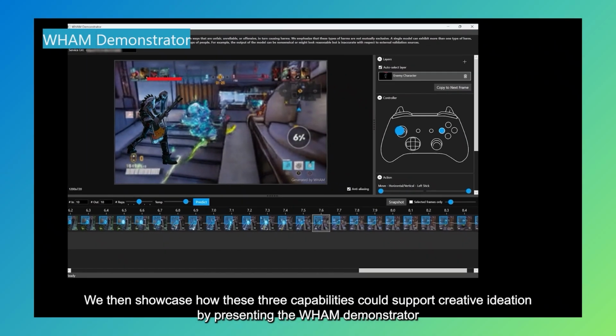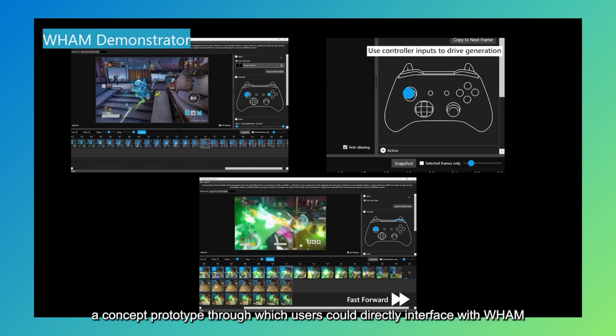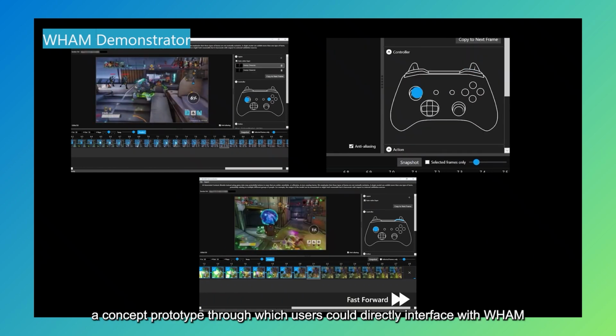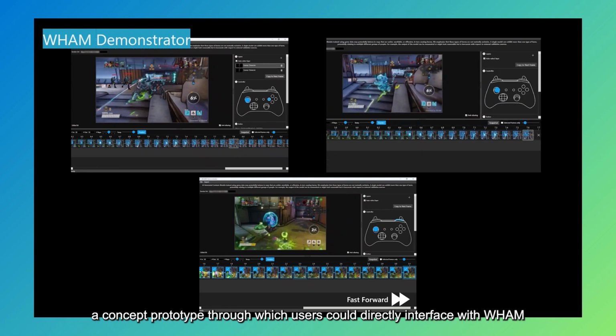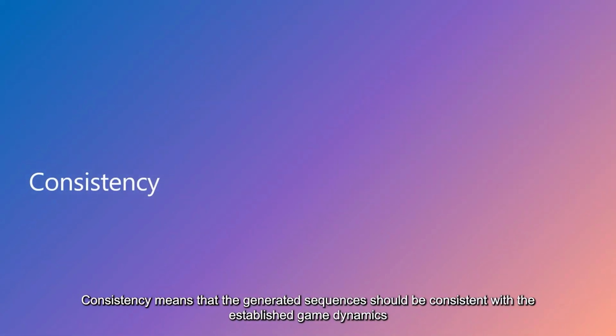We then showcase how these three capabilities could support creative ideation by presenting the WHAM demonstrator, a concept prototype through which users could directly interface with WHAM. We first look at consistency.